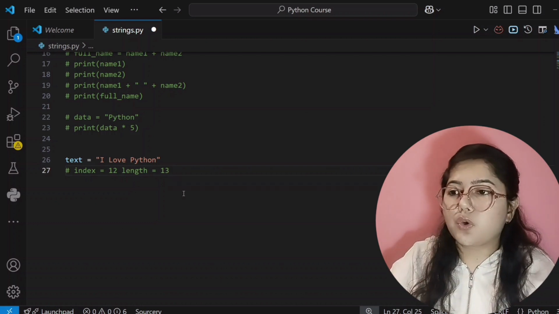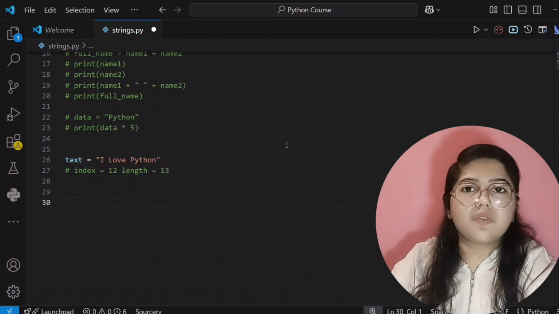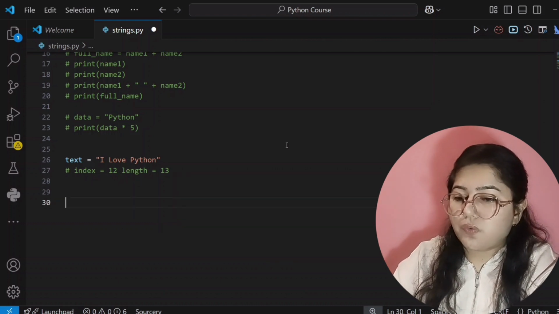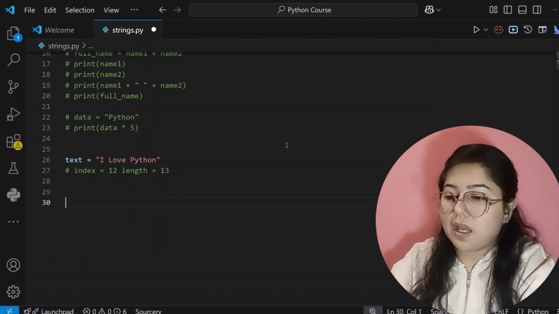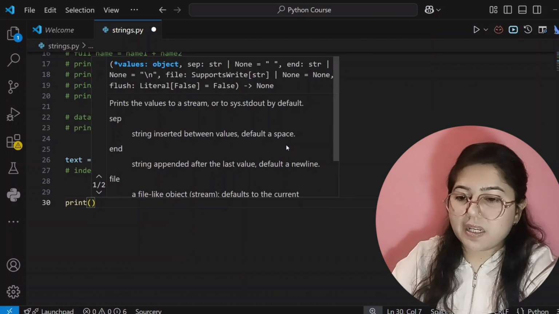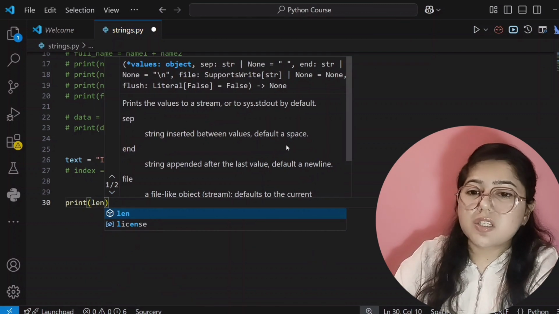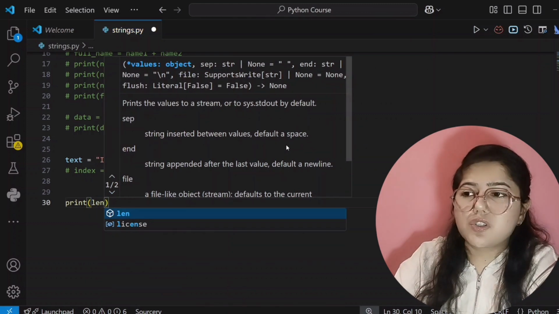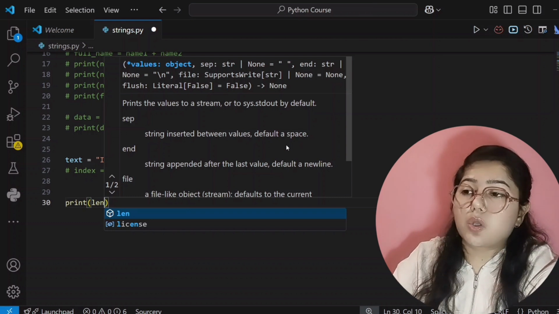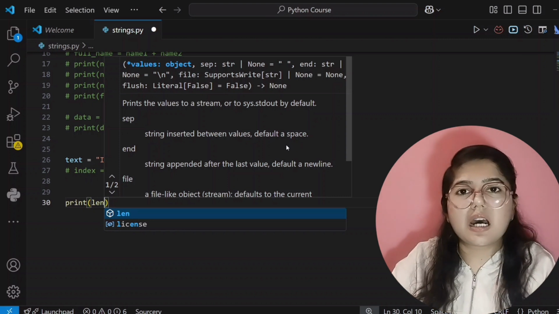Okay. So if I want to print its length, how do we find it? We will write code for finding its length, then we will write code for accessing our characters. So first I am writing code for finding its length. Means text length, I love Python length. For that I will write print, then inside the bracket you have to write the len method. len is a method which is pre-written code, you can understand it like that, which software engineers have already written and we are only using it by its name. We are neither writing its logic, nor writing a long code. We are only writing its name so that it can find our string length.